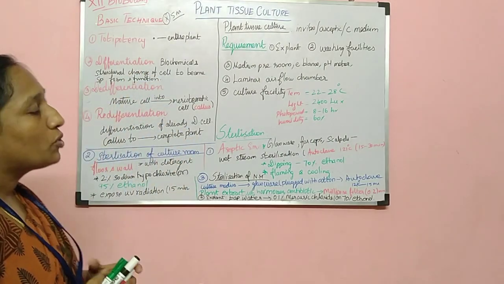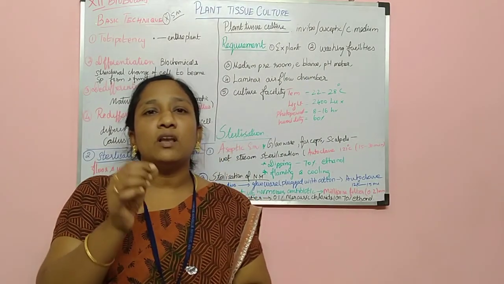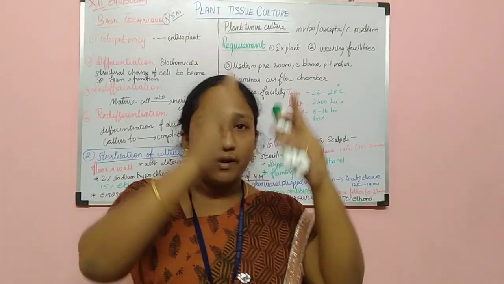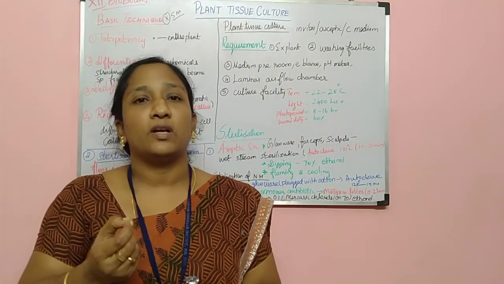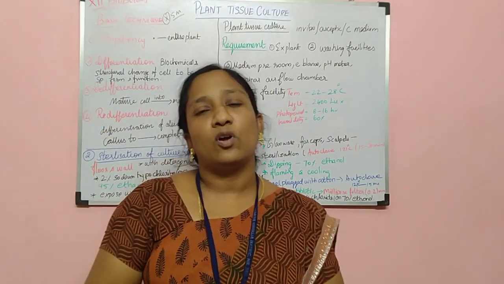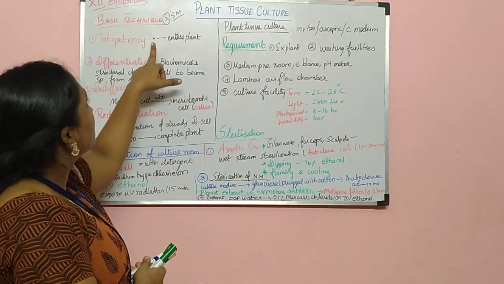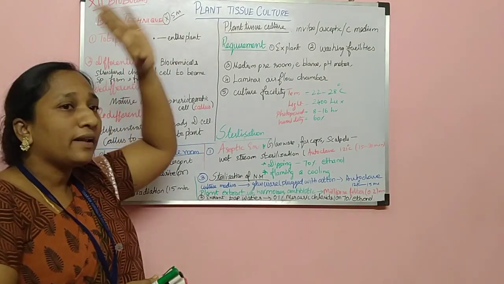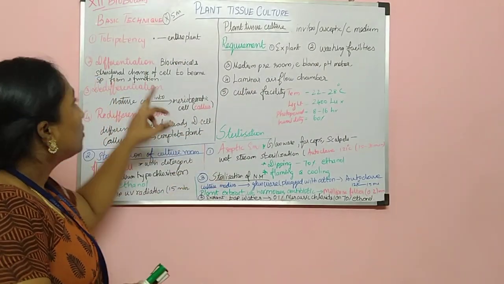What does totipotency mean? Potential: a single cell can form an entire plant. That is called totipotency. The entire plant will form from a single cell. See, this is a single cell. From the single cell the entire plant will form. So it is called totipotency.